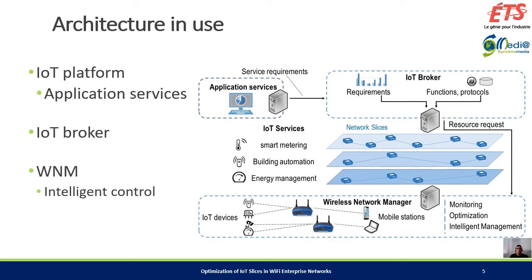We use an architecture from our previously proposed work, which mainly targets an enterprise Wi-Fi network. The architecture has three main components: an IoT platform, which deals with different application services, an IoT broker for QoS aggregation, and a Wi-Fi network manager. Each application involves different types of devices to provide the required data. The platform must deal with different networking requirements. It can simply be throughput, or in more complicated scenarios, it can be a bundle of requirements such as delay, jitter, or packet error rate, etc.